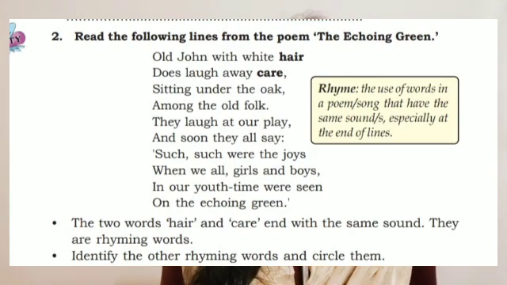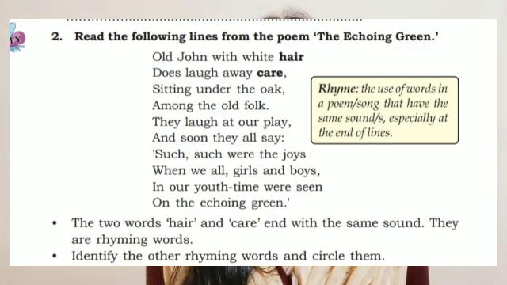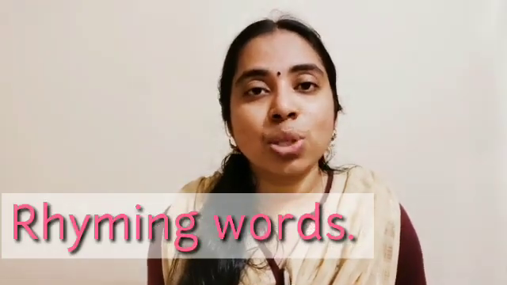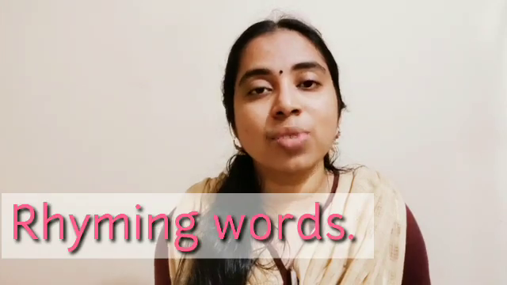We can see the word hair is highlighted in the first line and care is highlighted in the second line. Why was it highlighted there? We know that it is a rhyming word. The nearby lines end with the same sound. What do we call it? Rhyming words. The nearby lines that end with the same sounded words we call rhyming words.